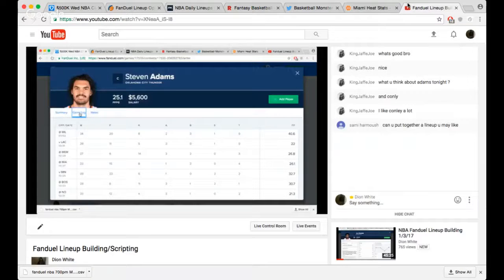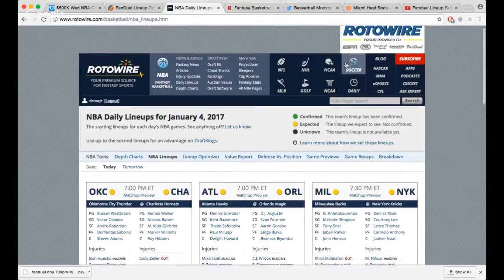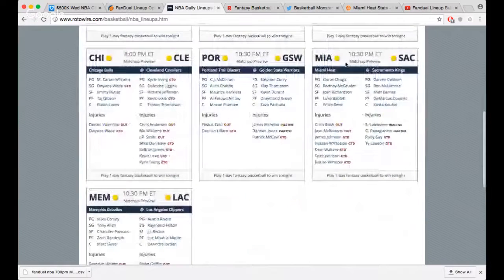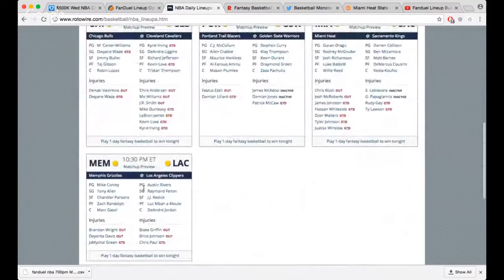Let's go back. I like Conley a lot. Conley on the back-to-back is a little tricky, man, and he's not playing high minutes. But I do think this could be a decent spot for him here. Let's see if there's any news on him actually. See if any other Memphis news against Clippers. Austin Rivers, of course, you like that matchup there. Jermichael Green might miss, and Zebo might start, so gotta have some Zebo exposure.